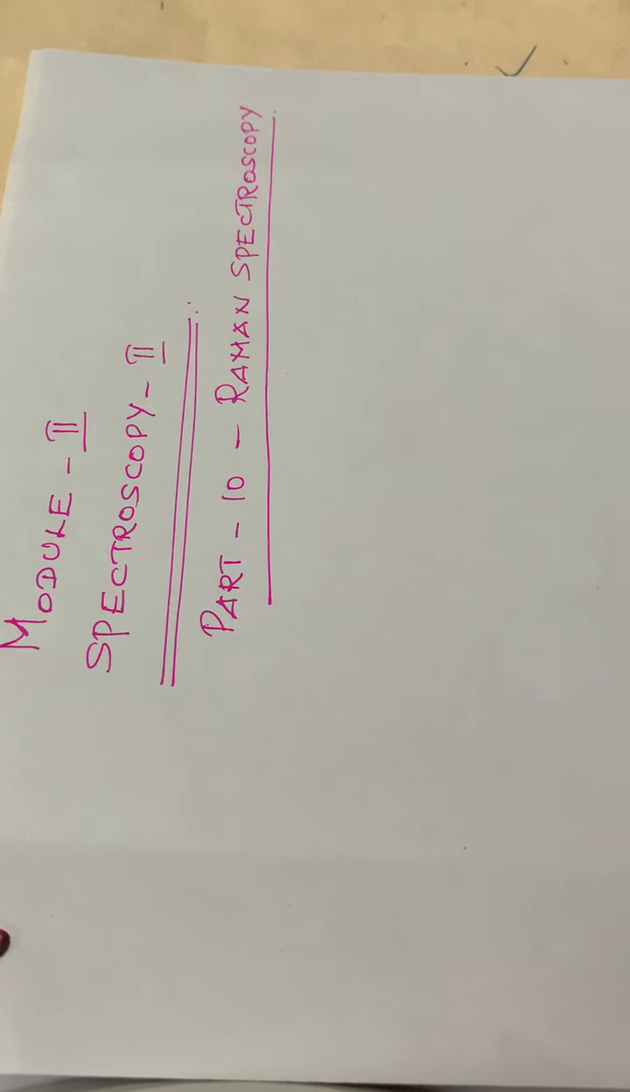Good morning, dear students. Let us move on to our next session, that is spectroscopy 2, our next module. There you have to deal with two types of spectroscopy: one is Raman spectrum and the second one is NMR spectroscopy. So the first one you have to study is Raman spectrum, and the second one is NMR spectrum.